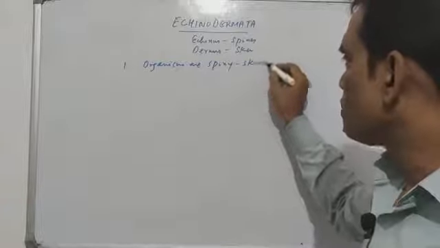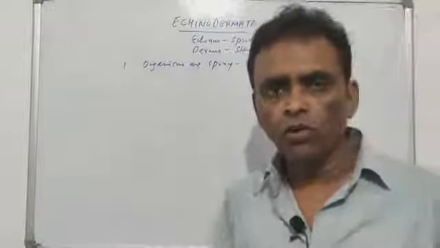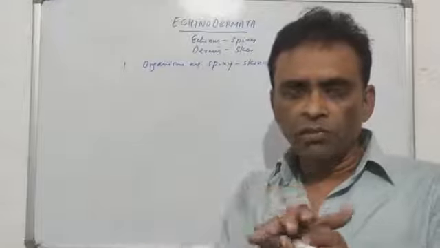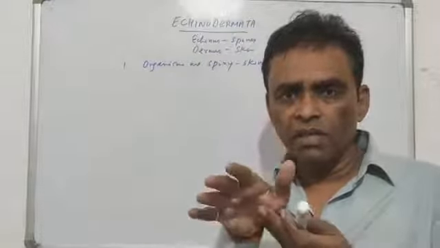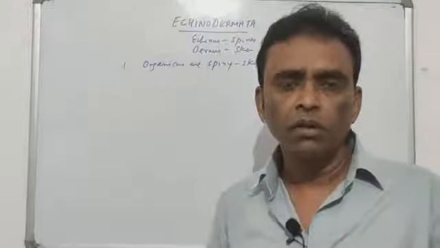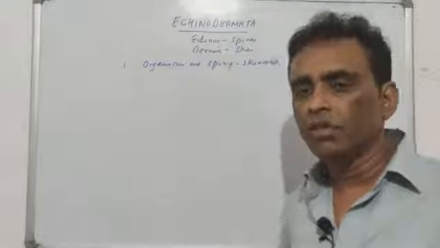Means there are spines in the skin. If you hold the animal in your hand and move your hand over the skin, you will feel that pricking sensation. Like a thorn is pricking. So the skin is spiny, and that is how the name of the group came as Echinodermata.